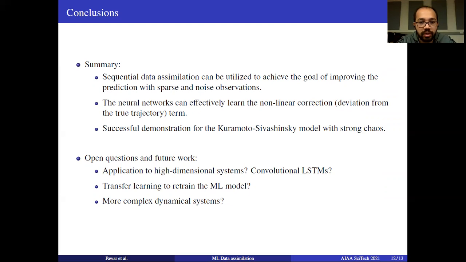Some of the open questions are: how do we apply these methods to high dimensional systems? We think advanced architectures like convolutional LSTMs can be utilized for that. One other thing we're currently working on is investigating transfer learning approaches, in such a way that we can retrain the ML model once new observations become available, which can help us improve the forecast performance. Also, the application of the LSTM nudging method to more complex realistic dynamical systems is part of our ongoing work.